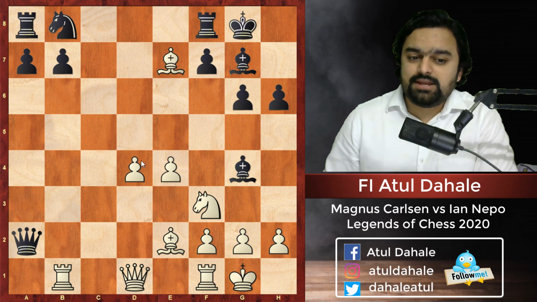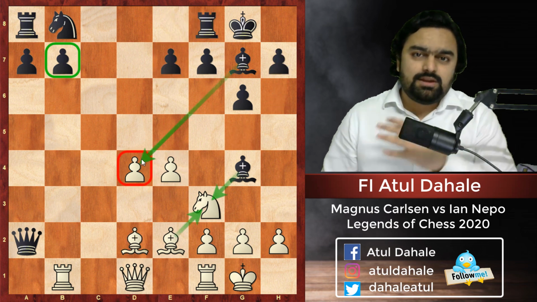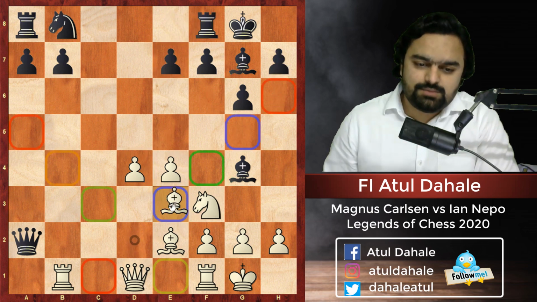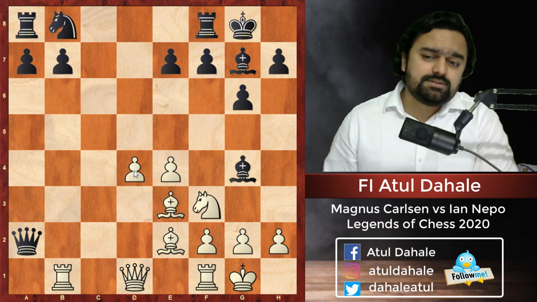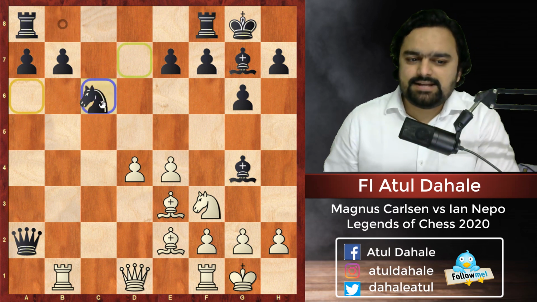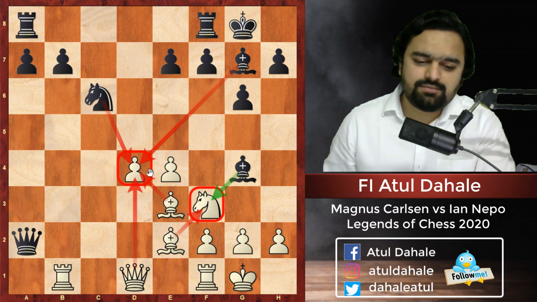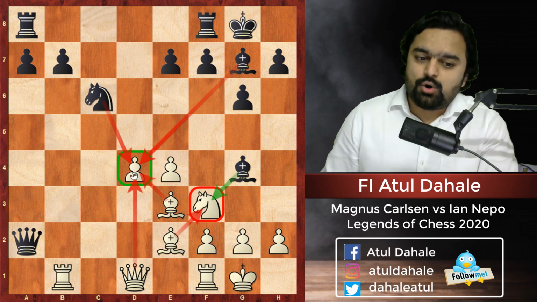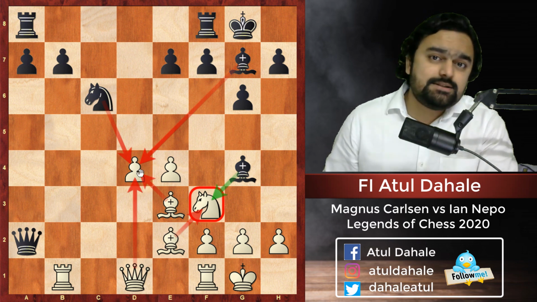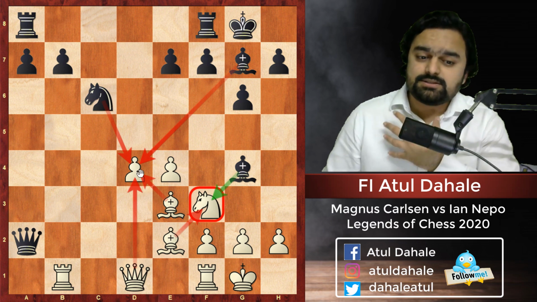Obviously Magnus Carlsen is a player who always plays in a very solid manner. That's why he opted for bishop e3, supporting the pawn on d4. Here black plays knight c6 and it is putting pressure on the d4 pawn. Now the pawn on d4 will be lost if white is a little bit careless in this position.